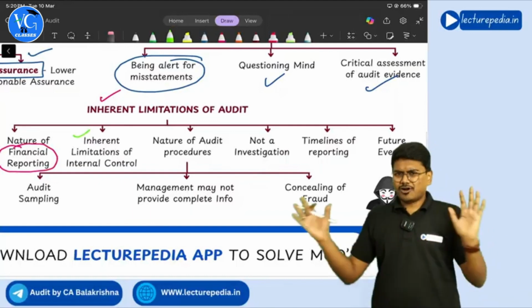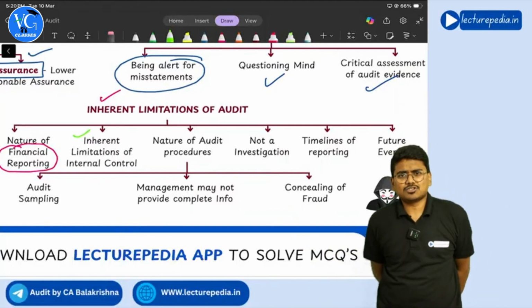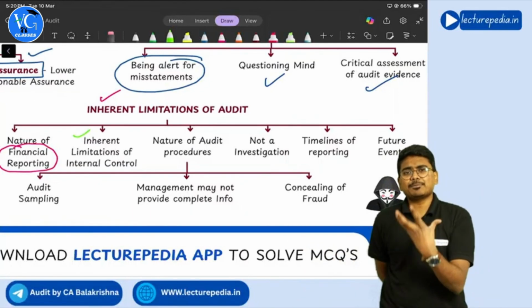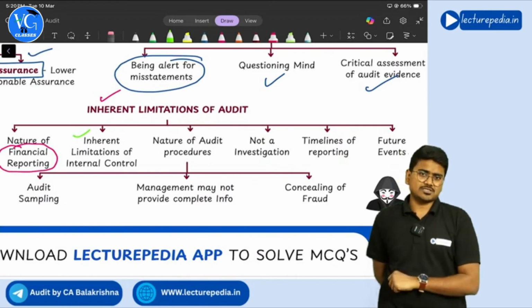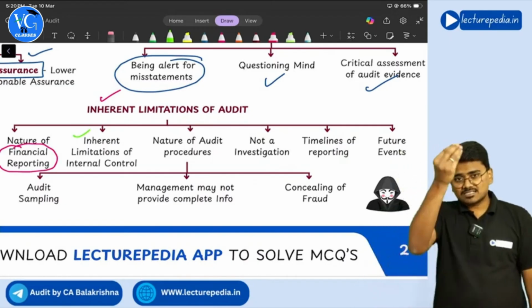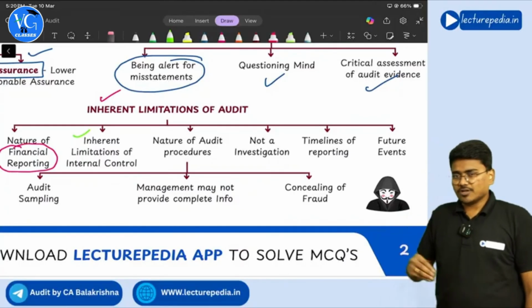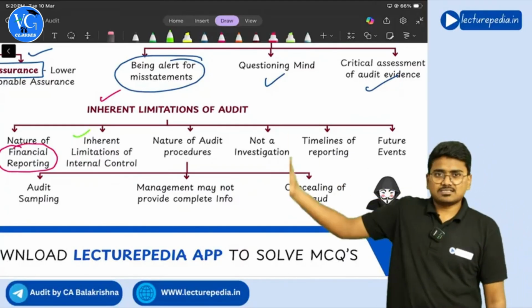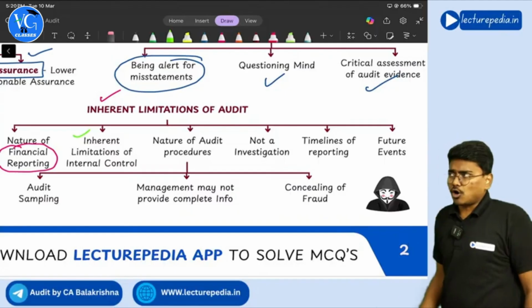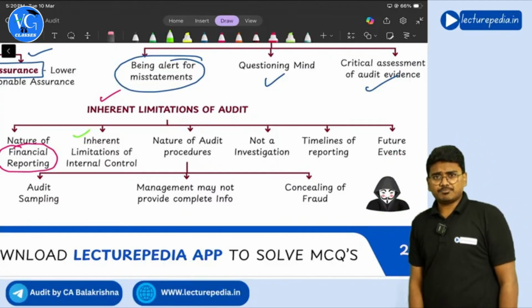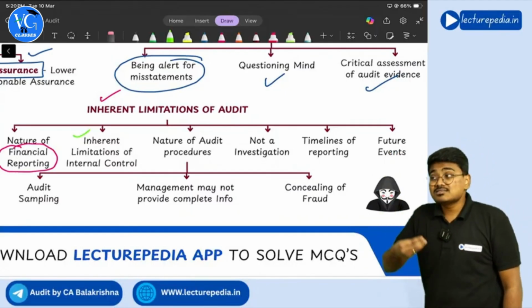Next, the nature of audit procedures is also such that it will not permit the auditor to give absolute assurance. While starting the class itself, I told you, when you go for the audit of huge entities like Reliance Industries, you will not audit each and every item. Instead, you will use sampling.